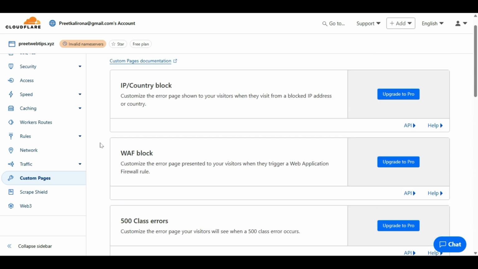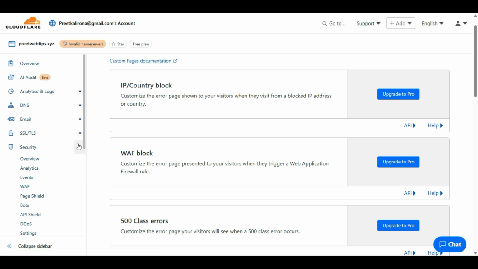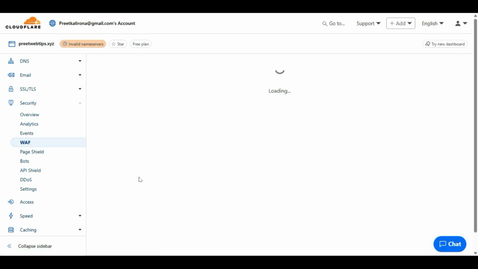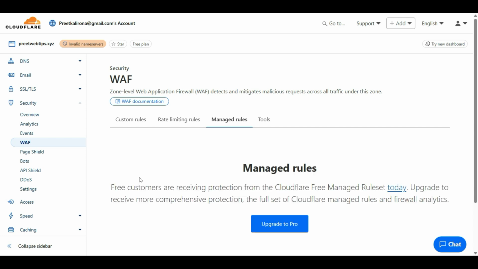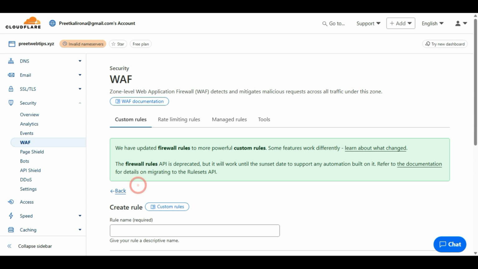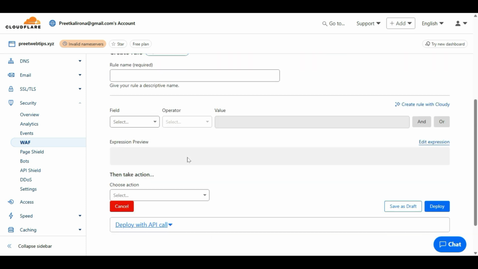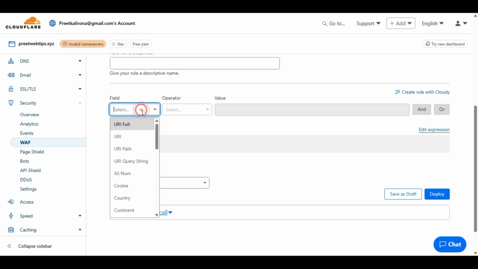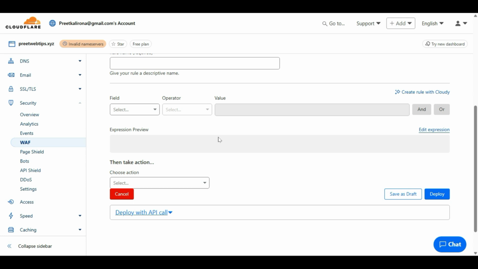WAF block. Let me go to security, so I will be able to show you some of the settings here. WAF, custom rule, create rule. Yeah, you can block the countries you don't allow to visit your website here, without upgrading your plan.